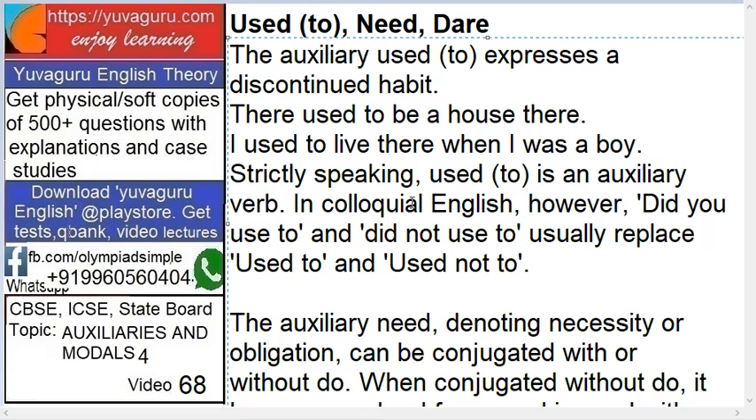So, what is colloquial English? Colloquial means daily speaking. You can call it slang, but it's not a formal language. You can't use this colloquial English in offices or in your formal communications. So, in colloquial English, however, did you used to and did not used to usually replace used to and used not to. Means instead of used to, we use did you used to, and instead of used not to, we use did not used to.